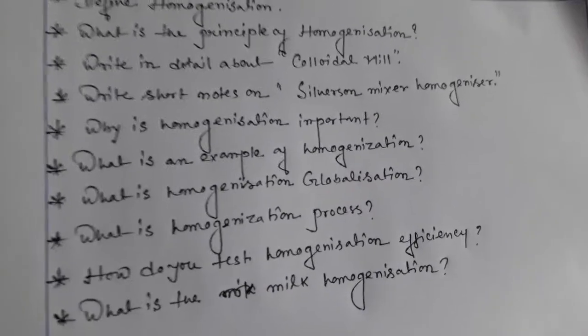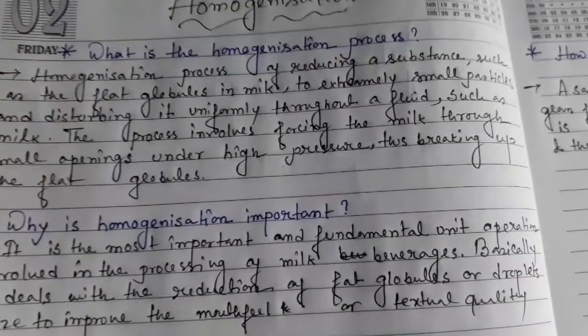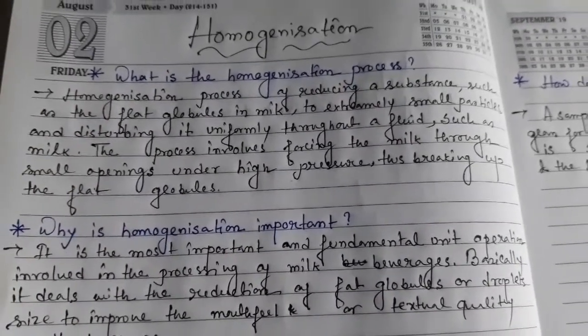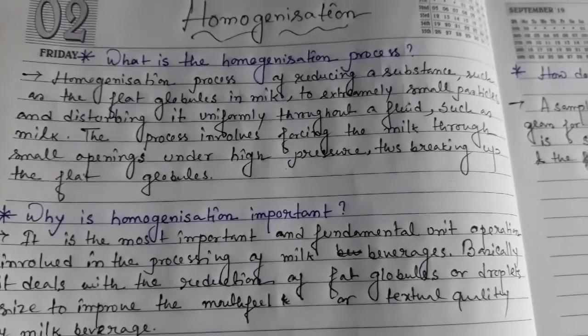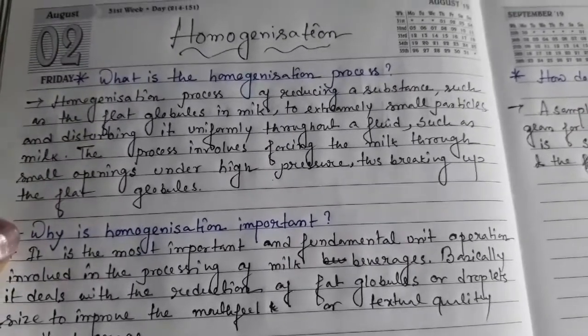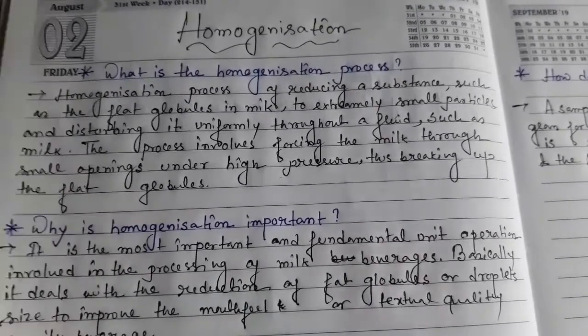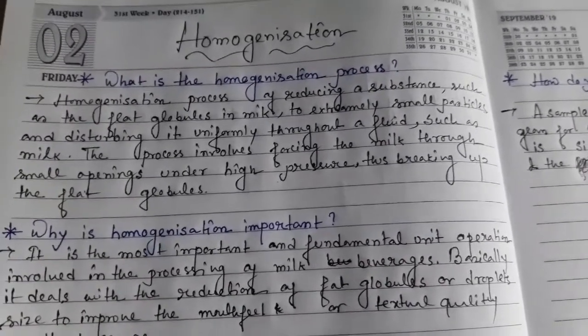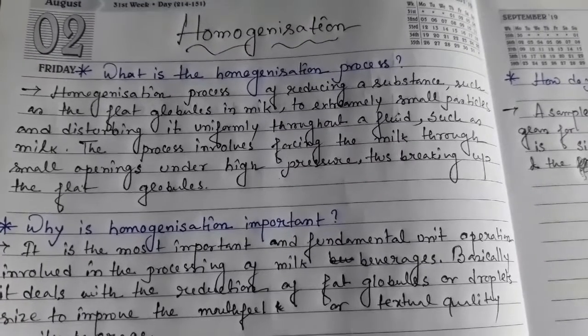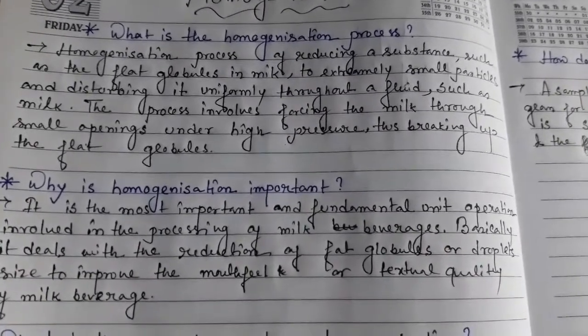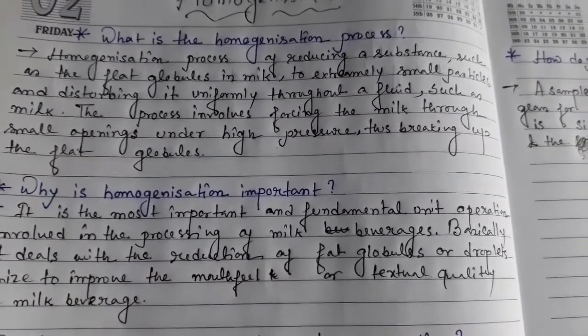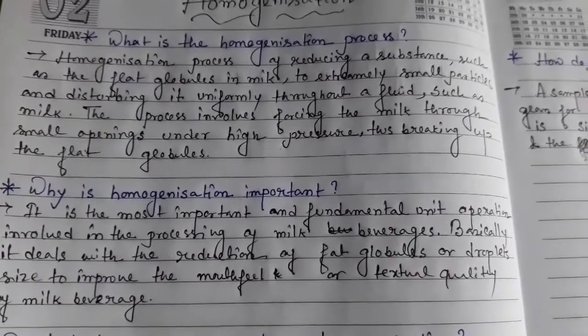But some important questions remain, that is, what is the homogenization process? It is the process of reducing a substance such as the fat globules in milk to extremely small particles and distributing it uniformly throughout a fluid such as milk. The process involves forcing the milk through small openings under high pressure, thus breaking up the fat globules.